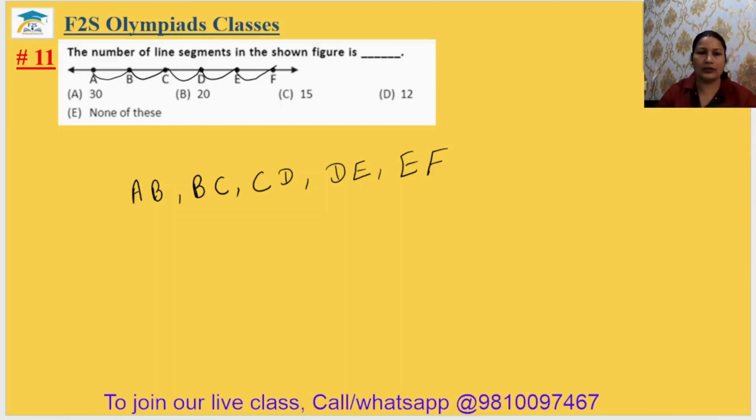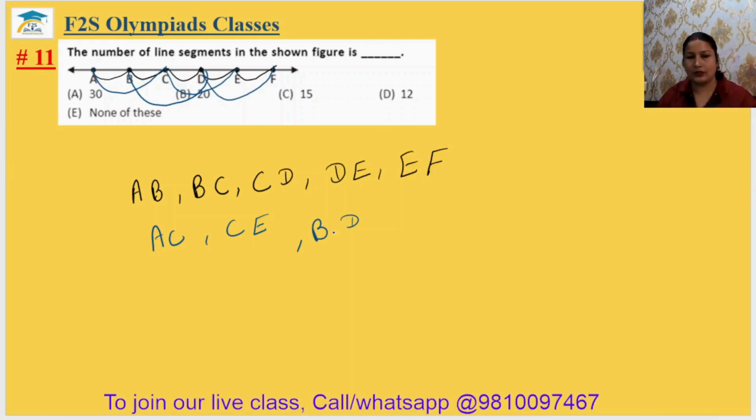Okay. Now another one is your AC, CE, by leaving only one dot. Again, BD, and now DF, leaving only one dot.